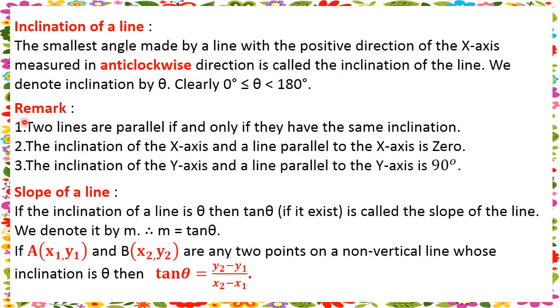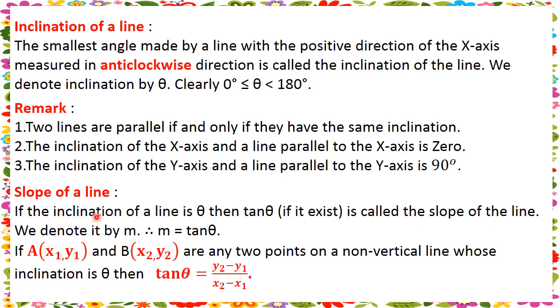Now two lines are parallel if and only if they have the same inclination. The inclination of the x-axis and a line parallel to the x-axis is 0, because if a line is not intersecting the x-axis, the smallest angle made by the line with the x-axis will be 0. And the inclination of the y-axis and a line parallel to the y-axis is 90 degrees, because the y-axis is perpendicular to the x-axis.